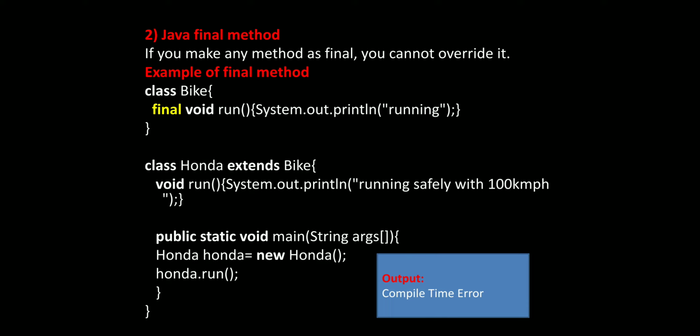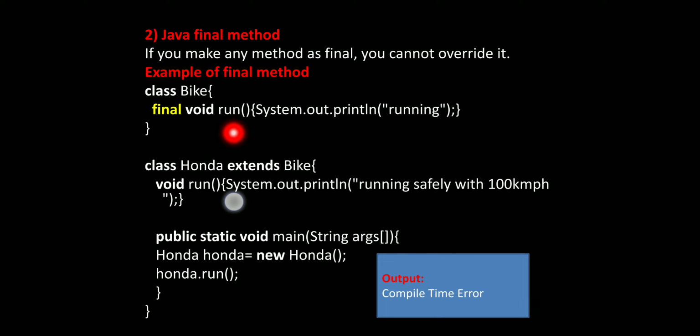See, we write the class name as bike. See here, the class name is bike. In this class, we declared one method as a final method, that is final void run.